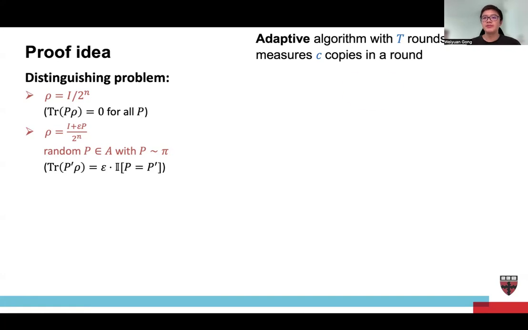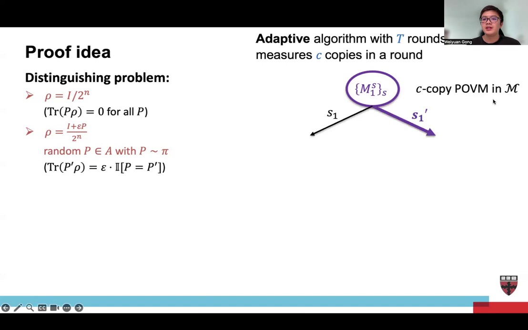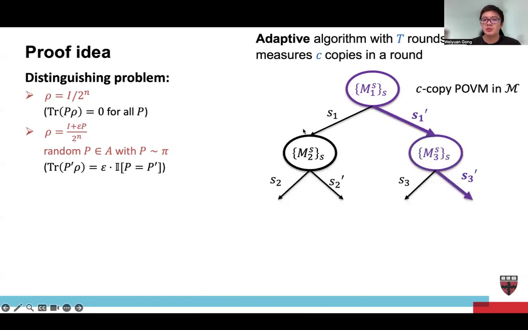the protocol as here. So we first perform a C-copy POVM M, and then according to the results, suppose we get S1 and S1 prime, then we go to the second step. Suppose we get S1, then we perform M2. Suppose we get S1 prime, then we perform M3, and so on. Suppose we follow this purple line, and so on.